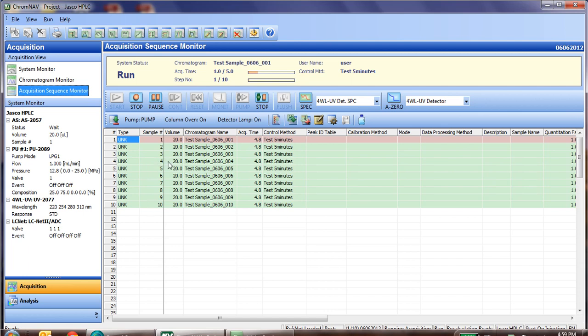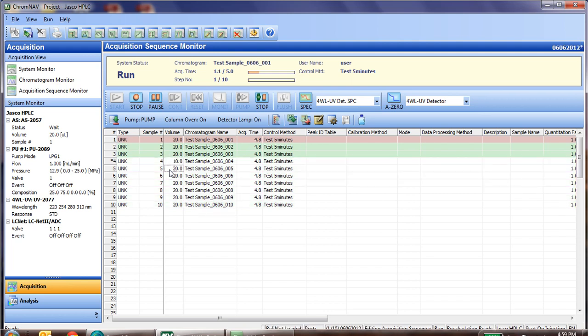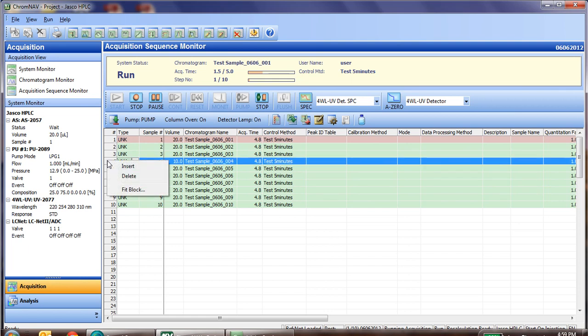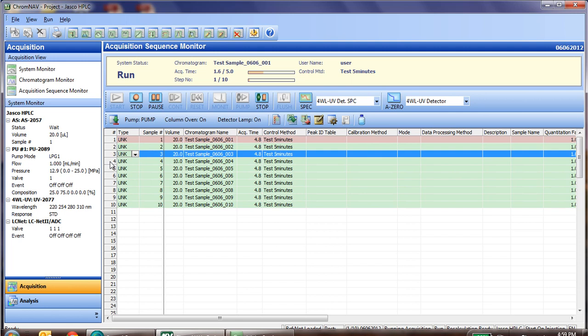For instance, if we simply want to change the injection volume on line number 4, just click there and type in a new number. Now as you'll see, everything afterwards turned white and we have a star. That simply means you need to update the sequence when you're finished editing it. To do so, simply click Save Acquisition Sequence, and now you'll see it has changed that to 10 and everything is green again. You can of course right click on the line to insert or delete, so you can edit this table freely as you're running samples.